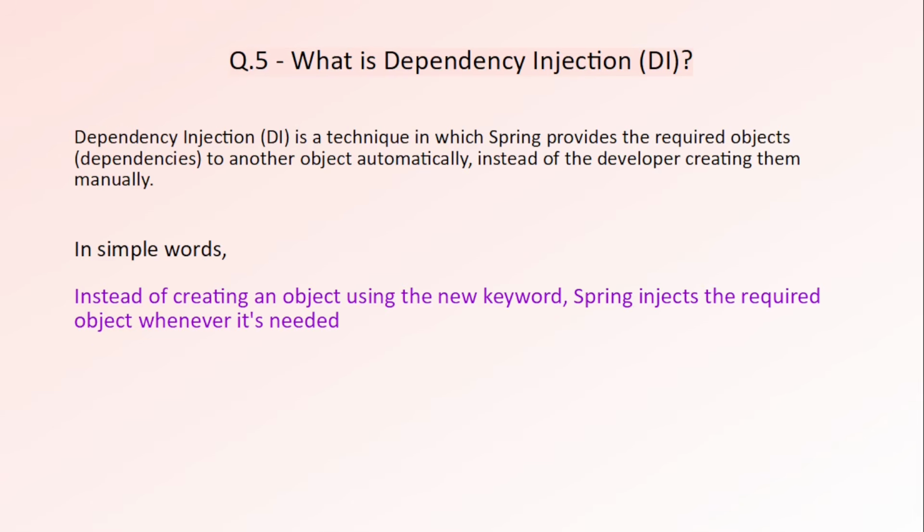So always remember, IOC tells us who creates the object, and dependency injection tells us how one object gets another object. So if an interviewer asks, what is dependency injection? Then you can say dependency injection is a technique in which Spring automatically provides the required dependencies to a class instead of the developer creating them manually. Now let's see the next question.